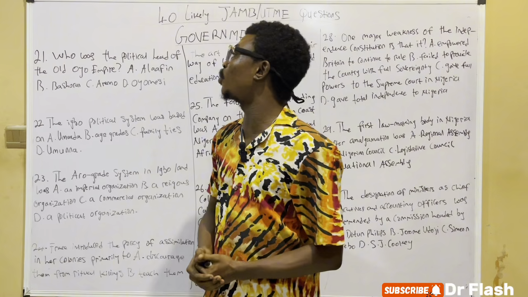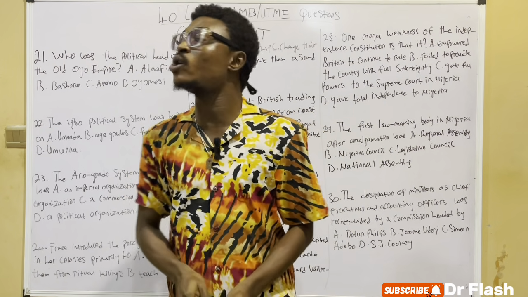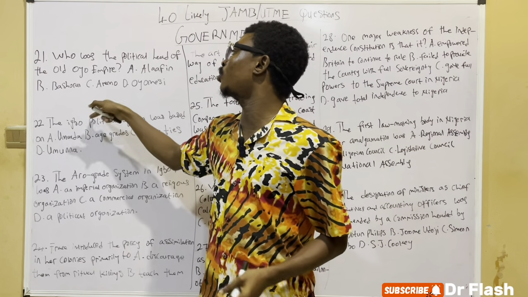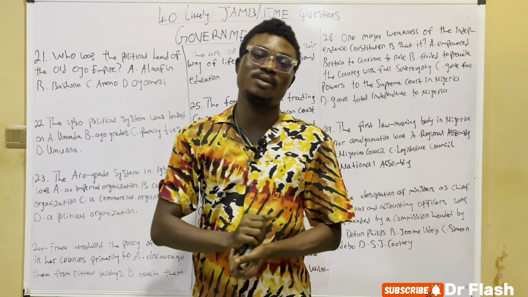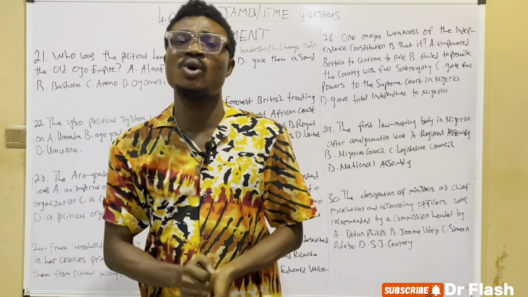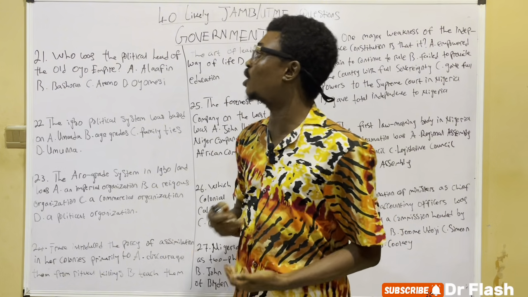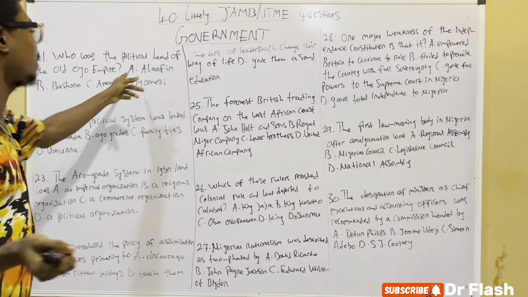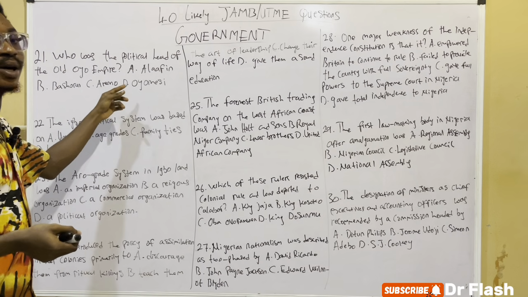On the 21st question, we have: who was the political head of the old Oyo Empire? A, Alafin, B, Bashorun, C, Aremo, and D, Oyomesi. So looking at this question, who was the political head of the old Oyo Empire?